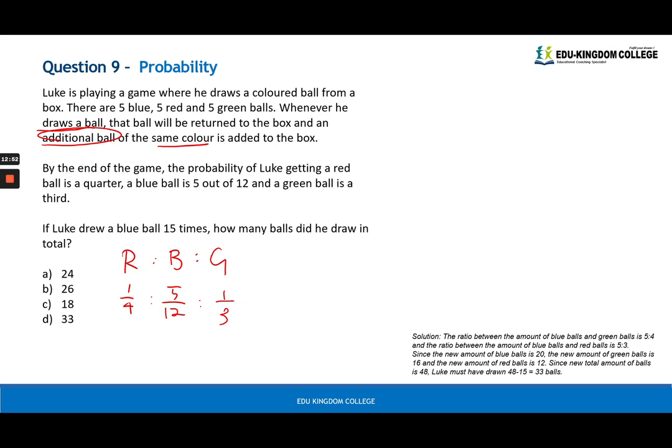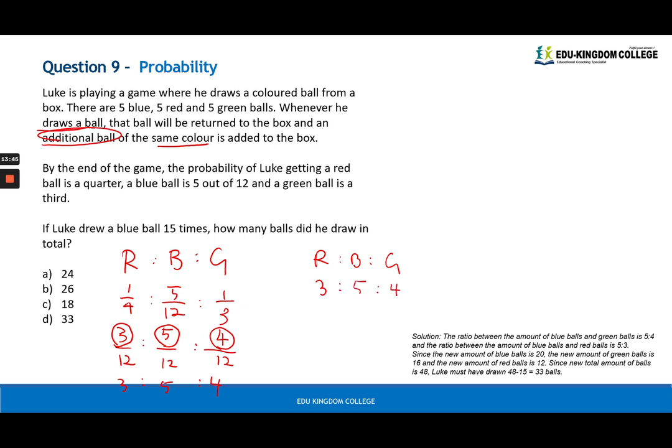Right now with these fractions, it is very difficult to compare the ratio, how much of each ball is in here. So we're going to make them all over 12. We put a base of 12 on all of them. We can then compare to see what the ratio actually is. So what that means is multiplying this by 3. This will stay the same, and this will be times 4. So now you can see that the ratio of red to blue to green is actually 3/12 to 5/12 to 4/12, i.e. 3 to 5 to 4. Okay, let's rewrite that. Red to blue to green is 3 to 5 to 4.